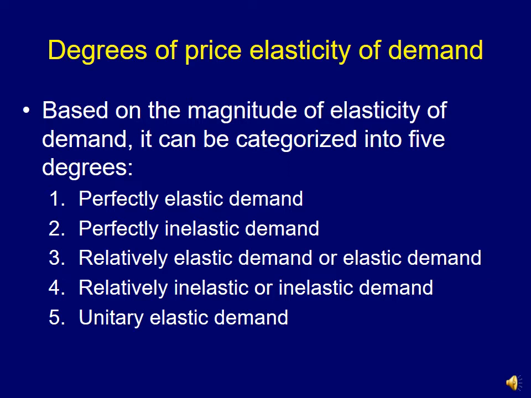And lastly, number 5, unitary elastic demand. So these are different degrees or categorization of price elasticity of demand, and for each degree the value of elasticity is different, and the details of these degrees will be discussed in the next slides one by one.